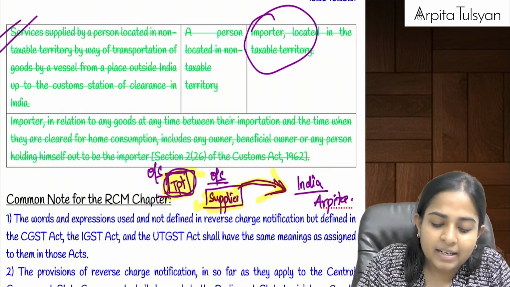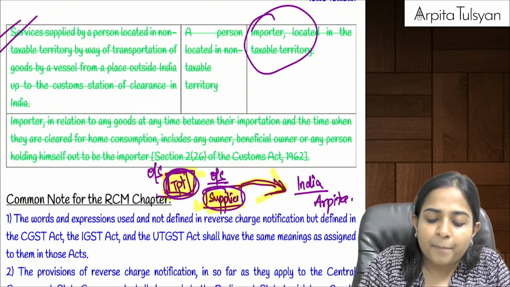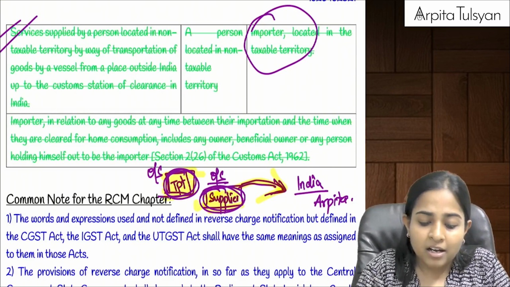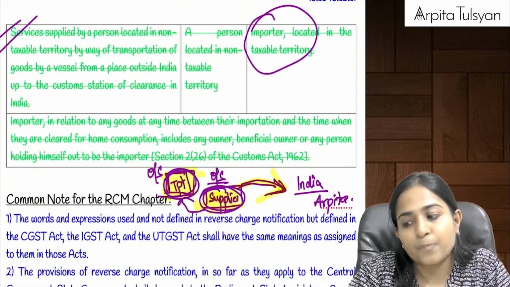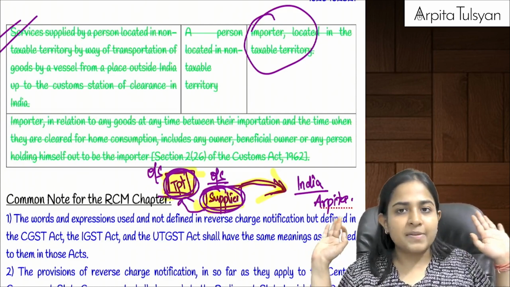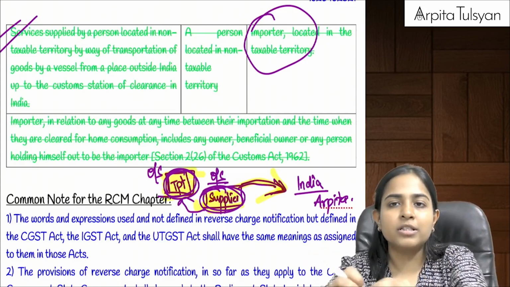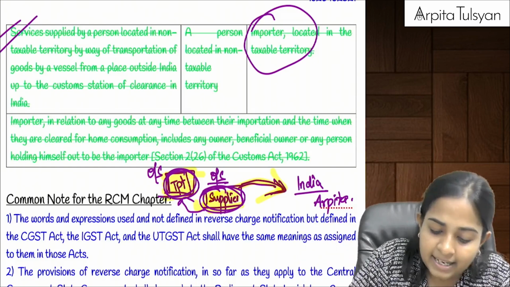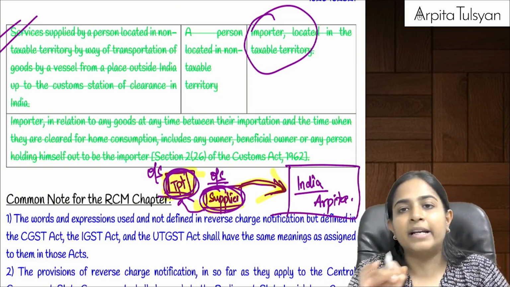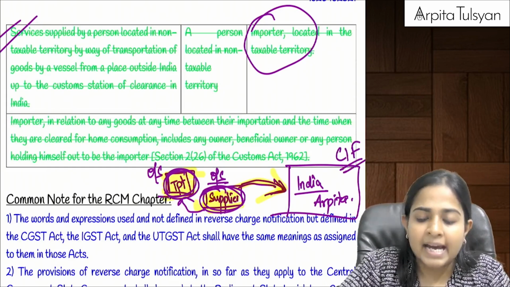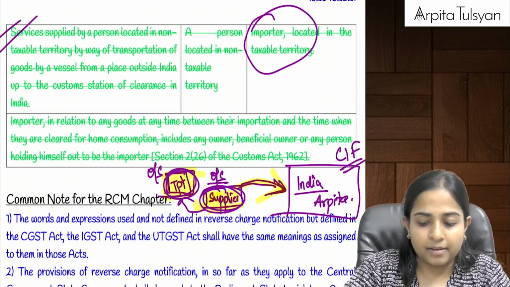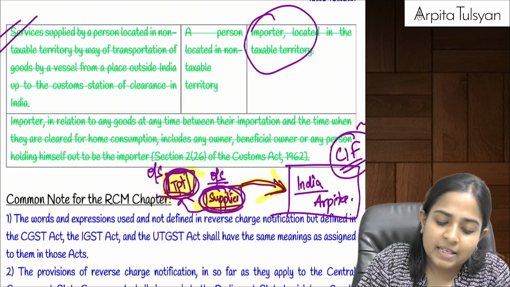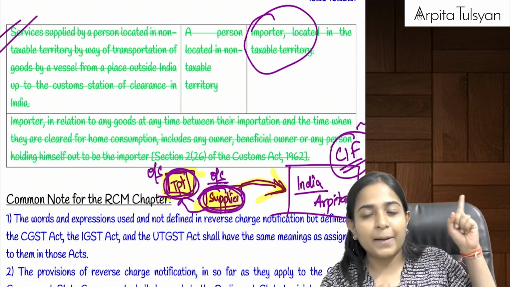Now, for the purpose of transporting the goods here in India, this supplier would have taken the service of the transporter. Yes, because I am sitting here in India, I say that I want the goods till the Indian customs port. Then I will take the goods to my factory, that is my headache. But till India's customs area, I want you to send the goods. That is on the basis of CIF, cost, insurance, freight, where everything is included in the price. So this supplier from whom I am purchasing the goods will arrange for the transport.